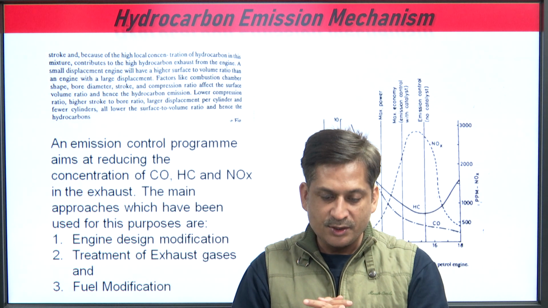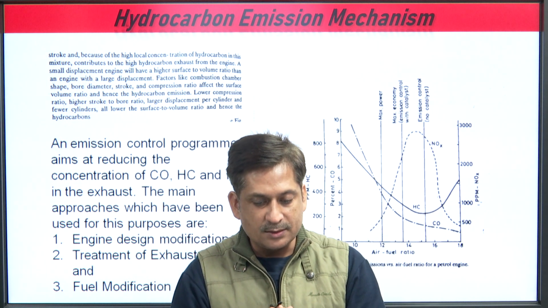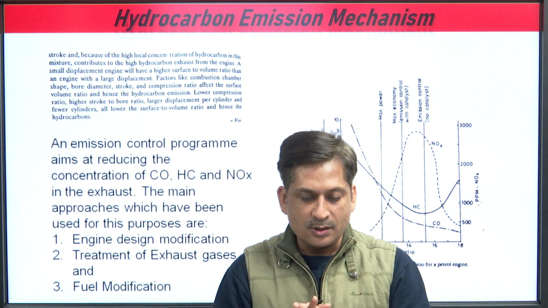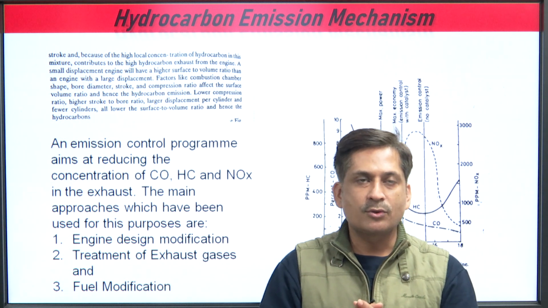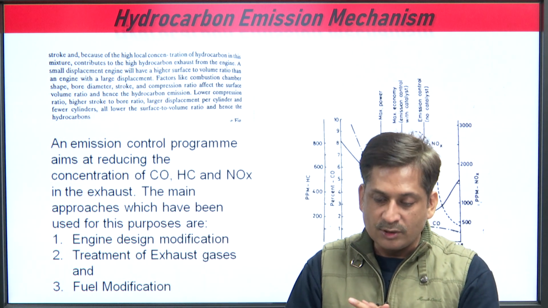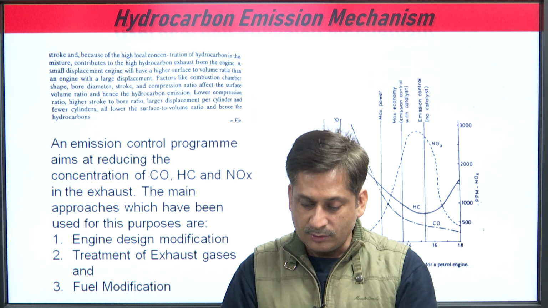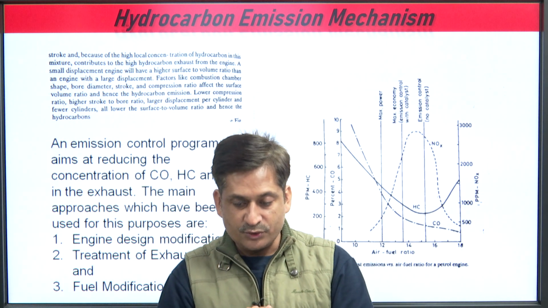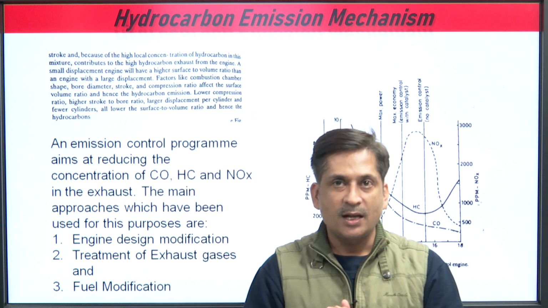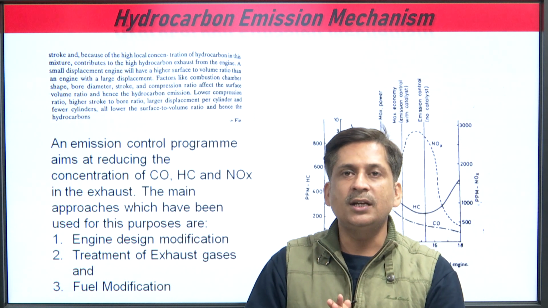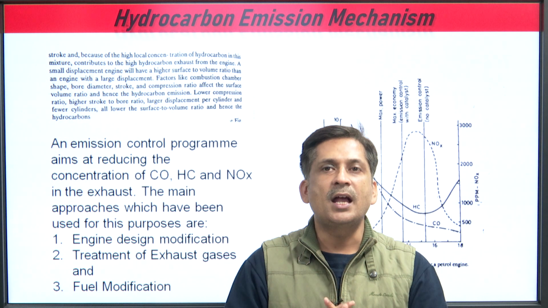So, lower compression ratio, higher stroke to bore ratio, larger displacement per cylinder and fewer cylinders all lower the surface to volume ratio and hence the hydrocarbon. So, the remedy for the hydrocarbon is to design these parameters we have told you, and you can see the picture which shows the variation of different emissions with respect to air fuel ratio, which is one of the major parameters to control emissions.